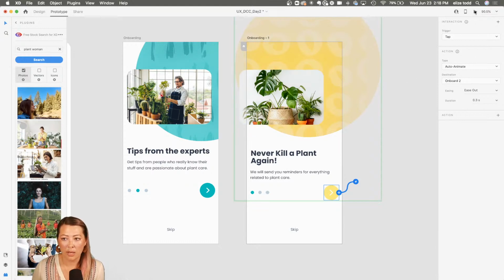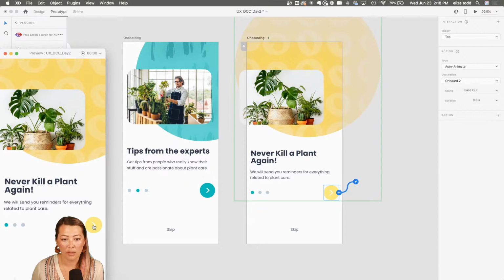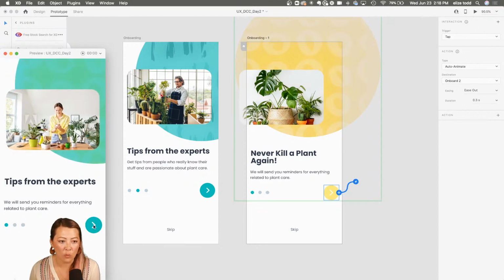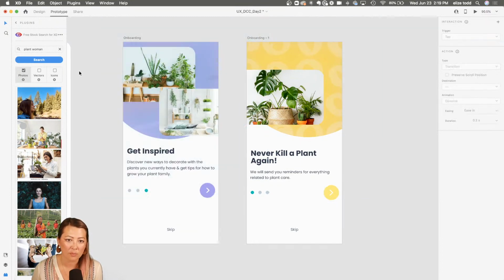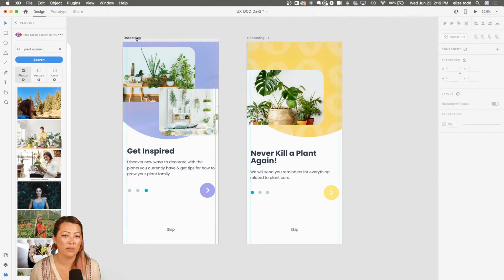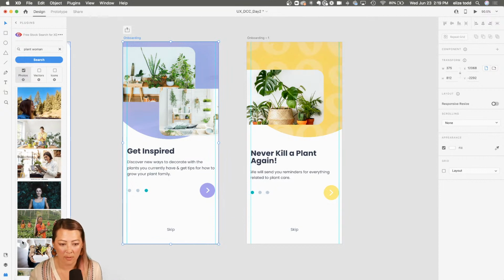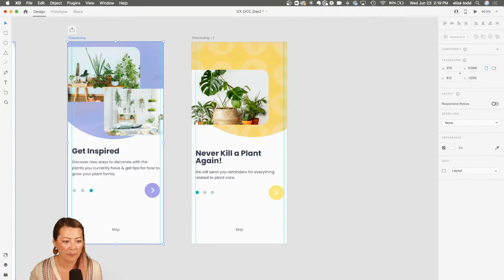So let's put it in action. Click it, and then it has a little movement if you want. So for more advanced folks, feel free to have fun with the animations here and the transitions. You can really go all out with the movements you want to have. And I'm only showing the first 2 states, but I built out in my design 3 states here. So you can also build out your onboarding screen with 2 states or with 4 states, etc. Feel free to have free rein and have fun and play around with that.